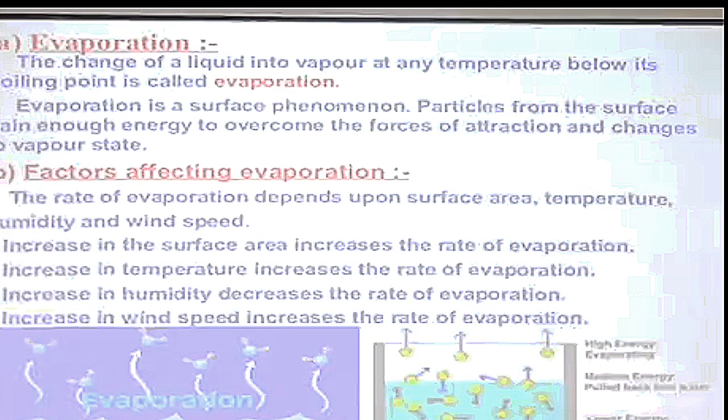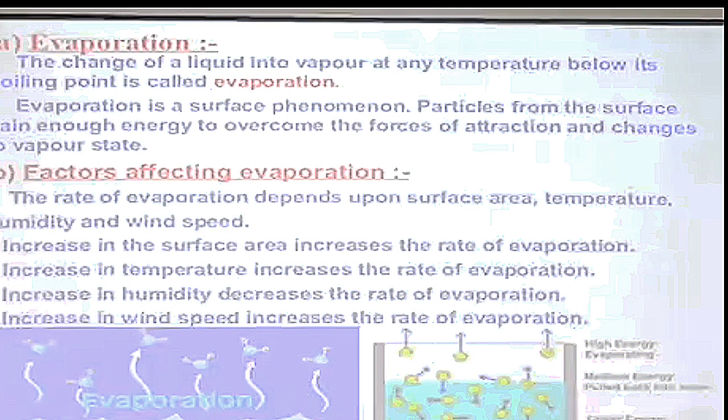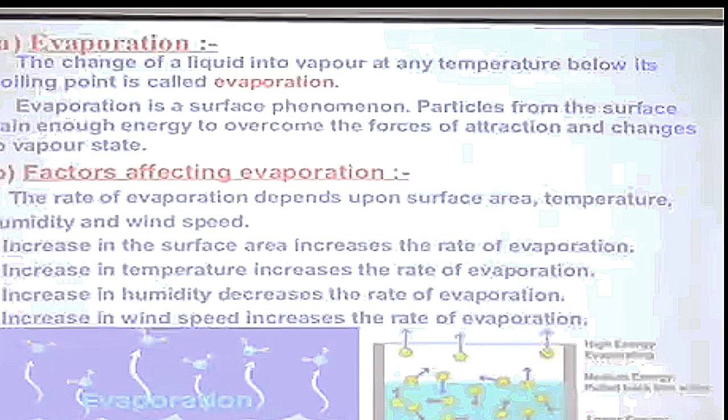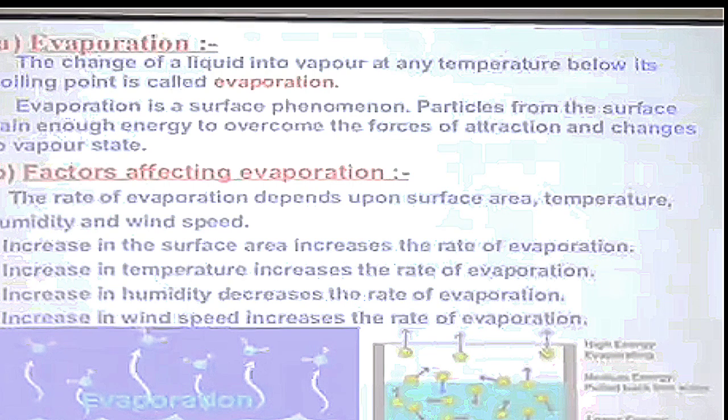This phenomenon is called evaporation, which does not take place at the boiling point. It takes place at a temperature below the boiling point. So we can define evaporation as a process in which a liquid changes into vapor at a temperature below the boiling point, and it's a surface phenomenon. Only the liquid from the surface changes into the gaseous state.